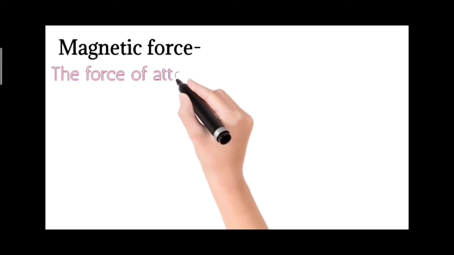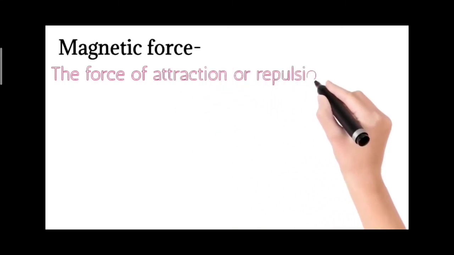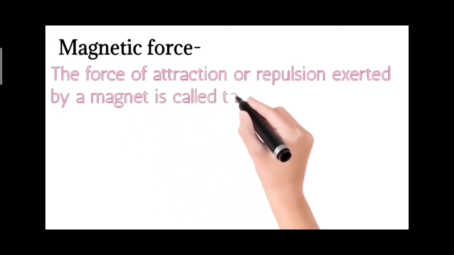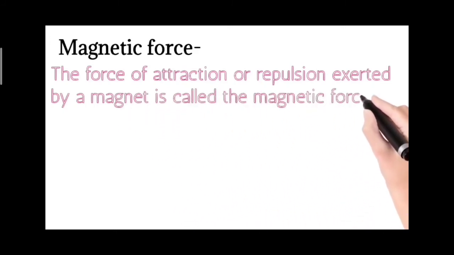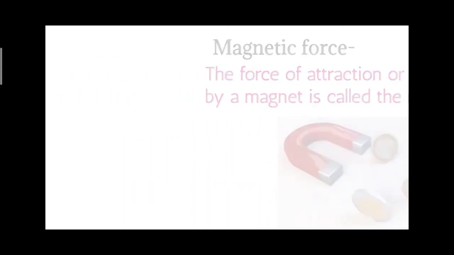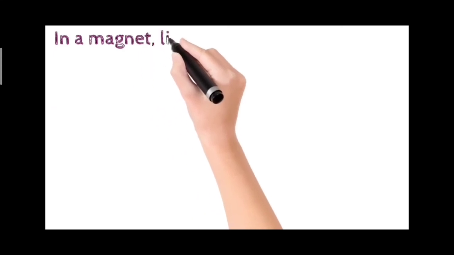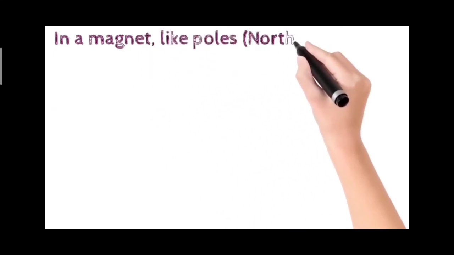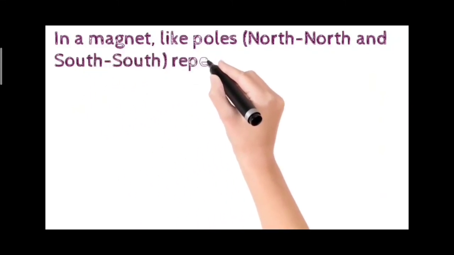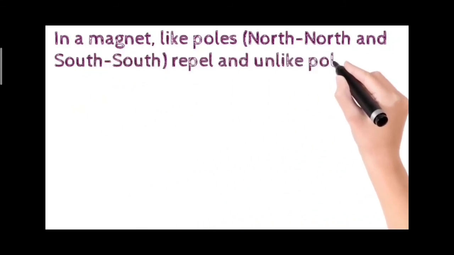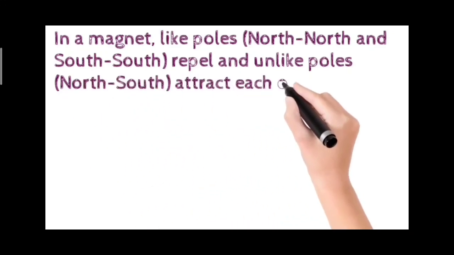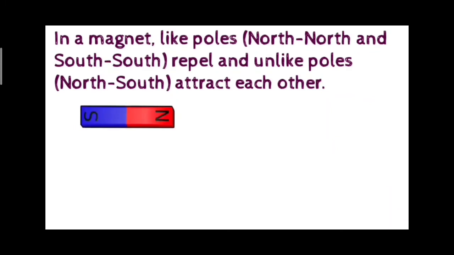Magnetic force. The force of attraction or repulsion exerted by a magnet is called the magnetic force. In a magnet, like poles, for example north-north and south-south, repel, and unlike poles, for example north and south or south and north, attract each other.